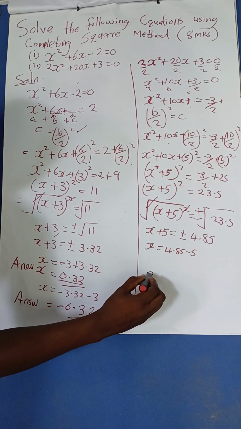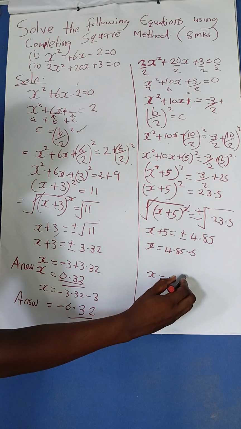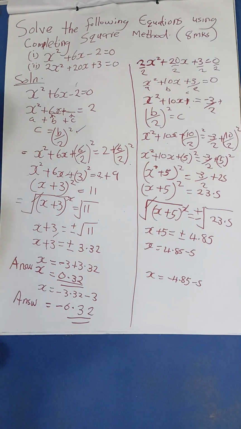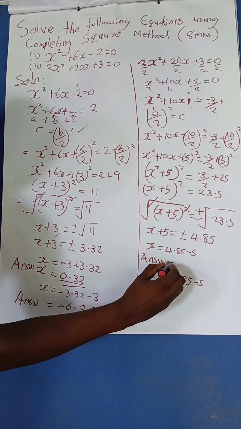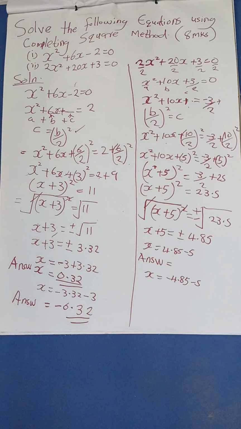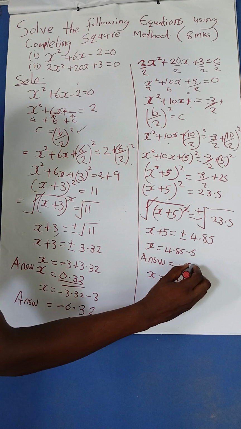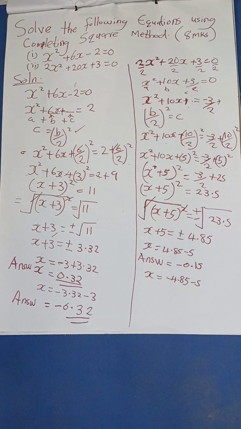Then another value of x will be negative 4.85, the other side, it comes minus 5. Good. So the first answer here for x will be 4.85 minus 5. What do you get? It will be negative 0.15. Just use your calculator.